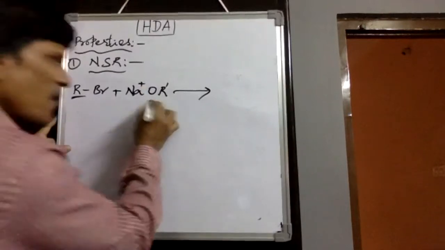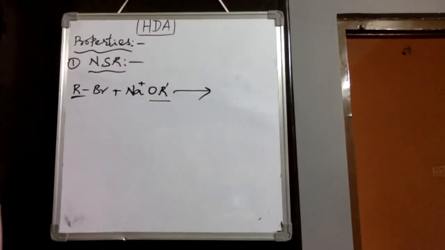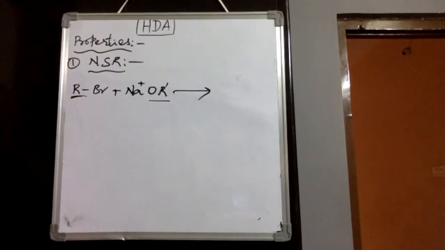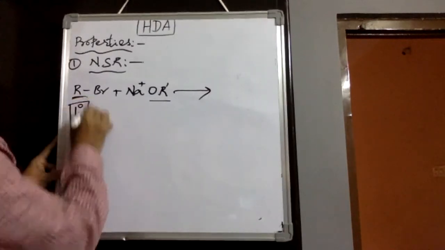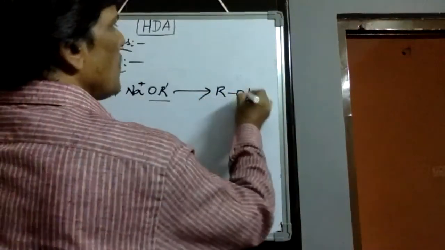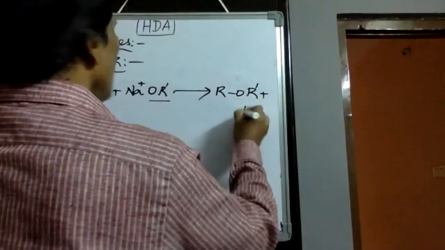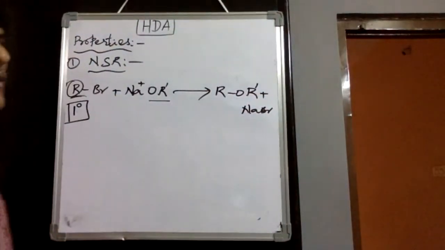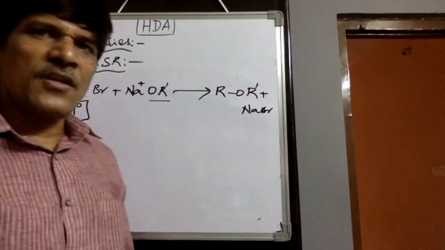Then any length of sodium alkoxide is converted into ether with a primary alkyl halide. It should not be tertiary; it should be primary or a less sterically hindered alkyl group. Then it is converted into ether with the separation of sodium halide. If the alkyl group is very big, then an elimination reaction takes place.